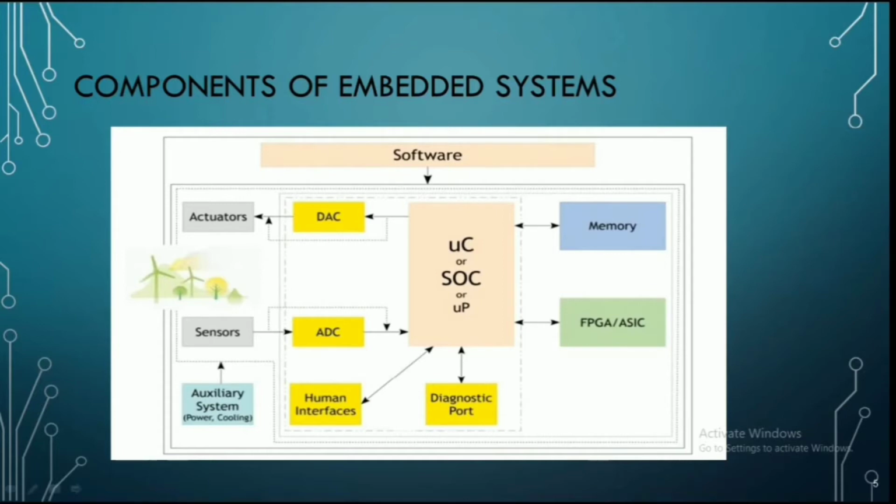Now let us see what is memory. Memory is of two types, random access memory and read-only memory. Random access memory is further divided into two types. There is SRAM, which is static RAM. SRAM retains the data bits in memory as long as power is supplied. If there is power on the SRAM, only then the data gets stored in this RAM. The other type of RAM is DRAM, which is dynamic RAM. Dynamic RAM stores each bit of data in a separate capacitor in an integrated circuit.